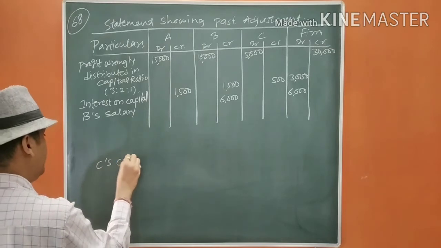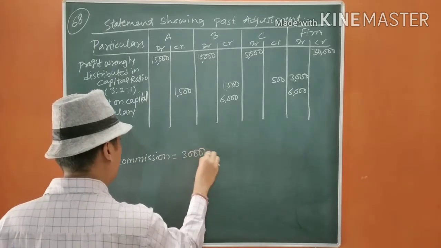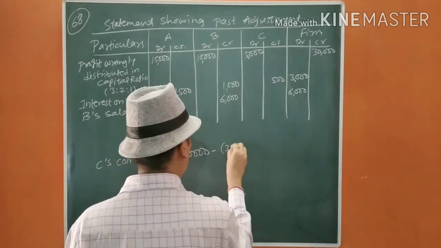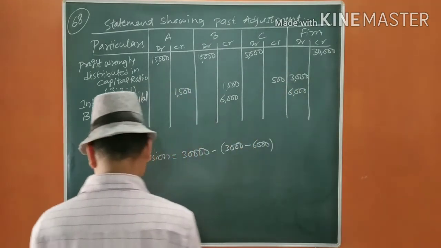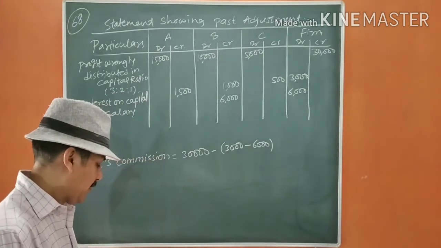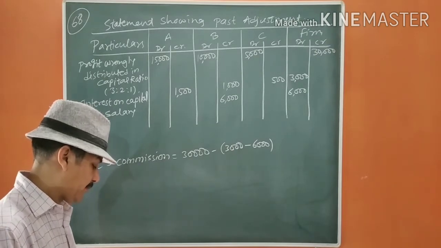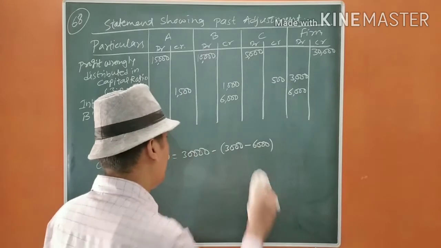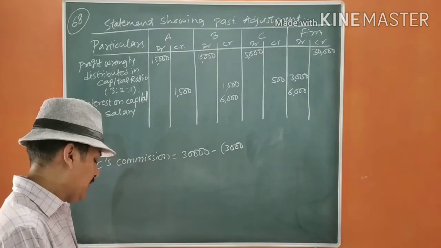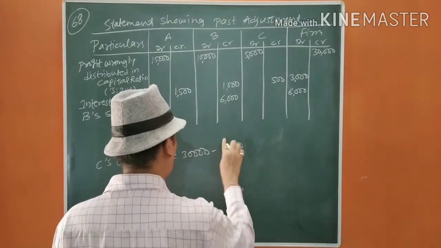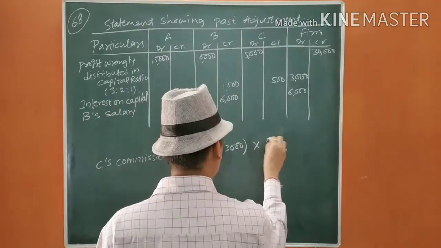So C's commission. 30,000 is the net profit, 3,000 we have given, 6,000 we have given. It is also said on the profit charging interest on capital, but before charging salary payable to B. Okay, sorry, it will not be taken into consideration because it is clearly stated before charging the salary payable to B. So we are just going to clear 3,000 and 5% of that.